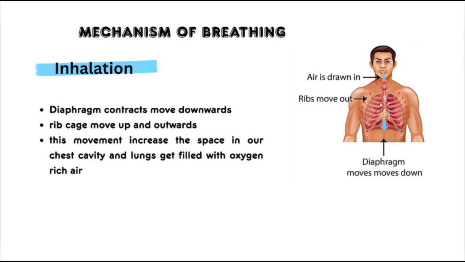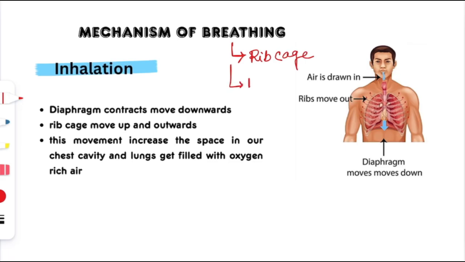Quickly, let's discuss the mechanism of breathing, or how breathing happens. In the case of breathing, there are two main parts that facilitate the whole process. What are they? First of all, the rib cage, and secondly, the diaphragm.